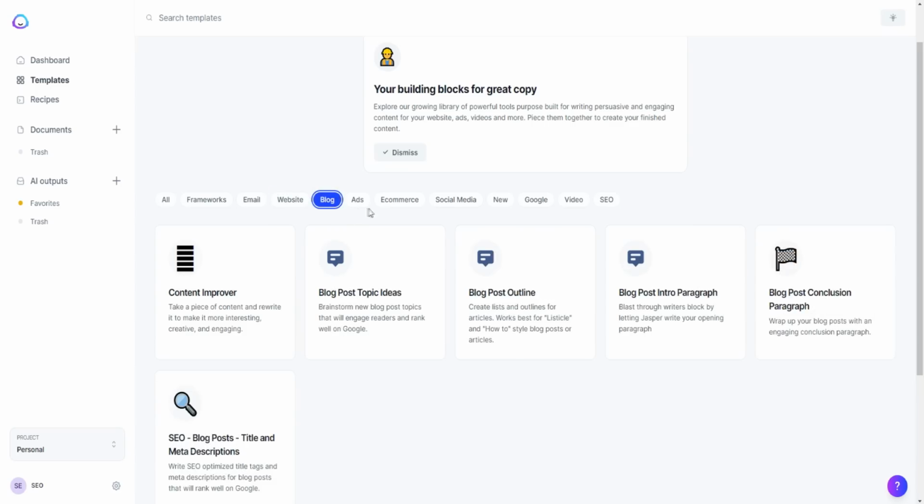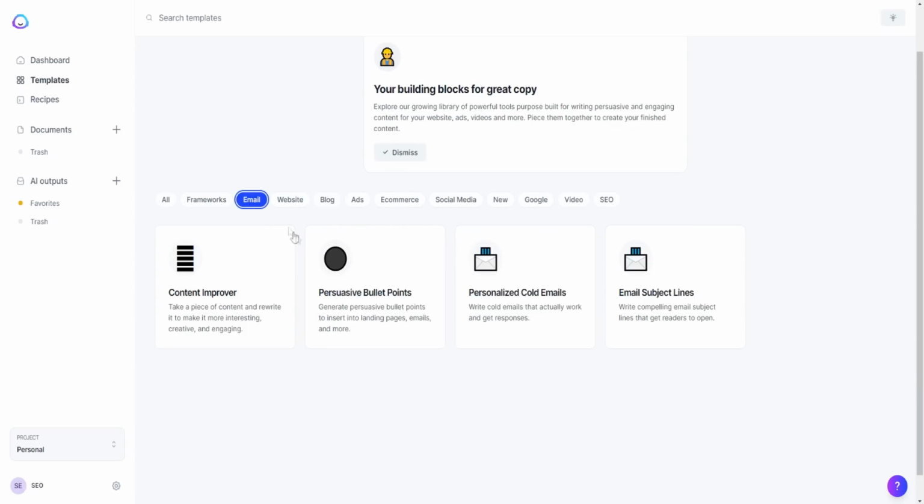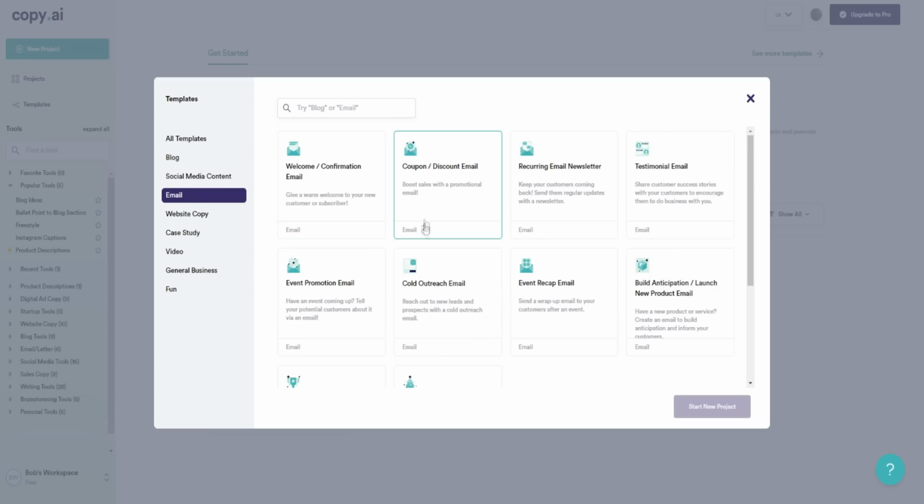I would say that at least for email marketing, we can go over here to email, obviously, because they do have some templates for email, there are more options inside of Copy.ai. You can see for email, they have email templates for particular types of different emails. So if you have a welcome confirmation email, they have a template for that.